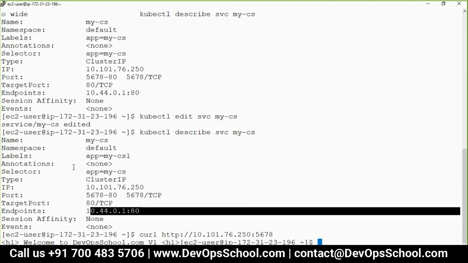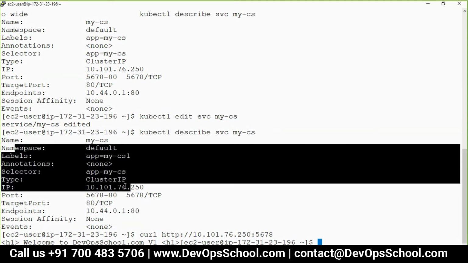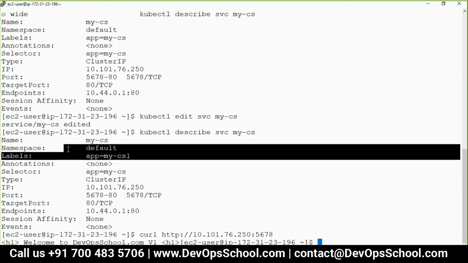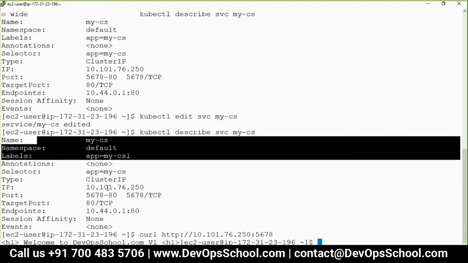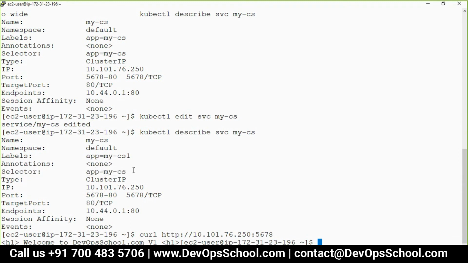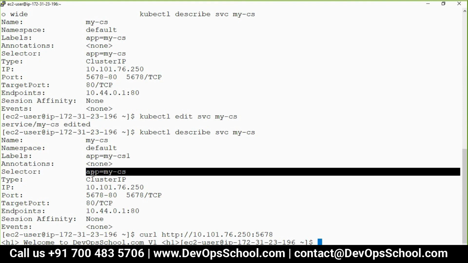Conceptually in Kubernetes, any object you can label. So similarly, you can label the service also. But this service which you are creating should select what kind of pod to load balance. That you specify in the selector field, and that also has a key and value. So the label of pod should match. Now let me change the selector and see that load balancing destroyed.